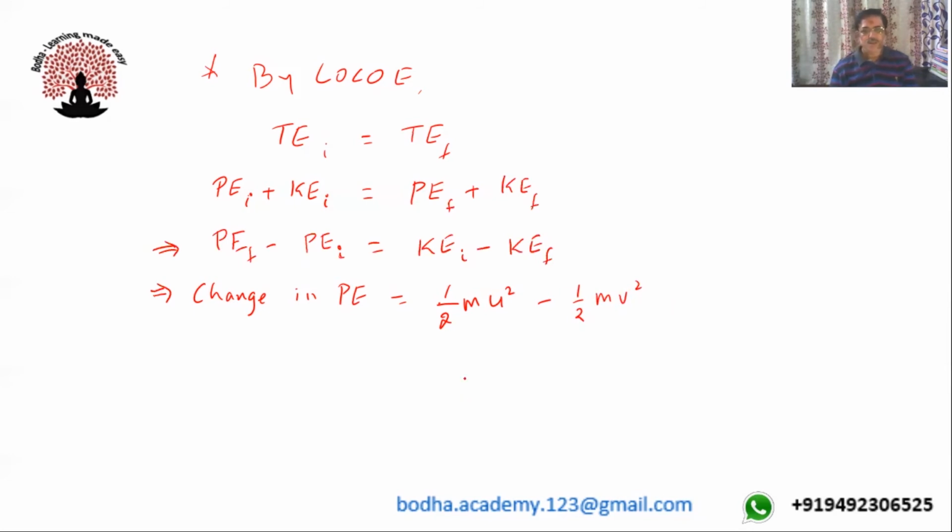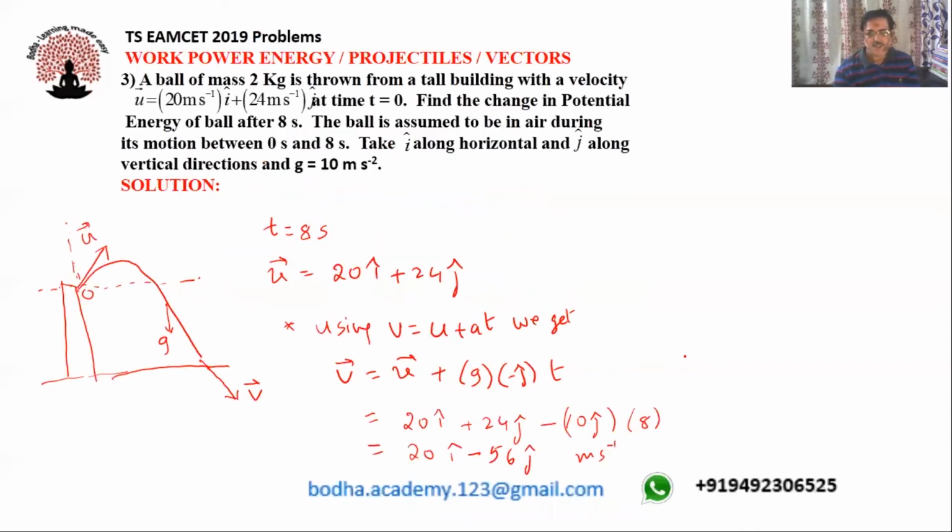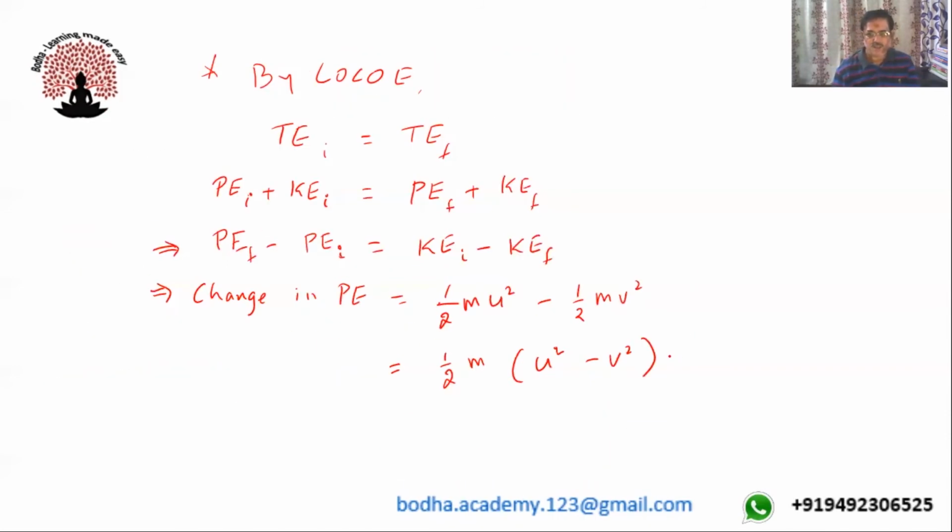I can write this as half m into (u square minus v square). Let me call this equation 1. Here I am supposed to find the u square and v square values, so first I'll find them.